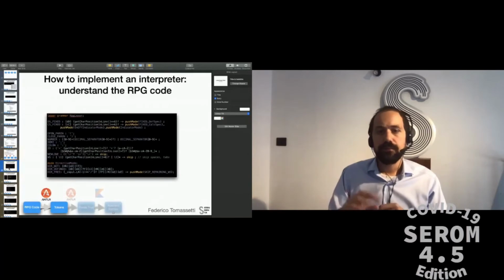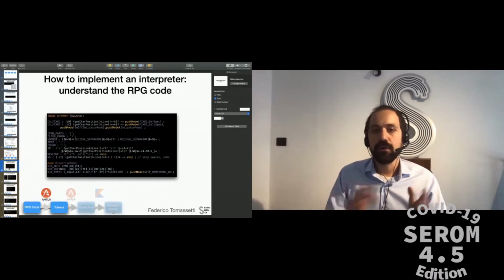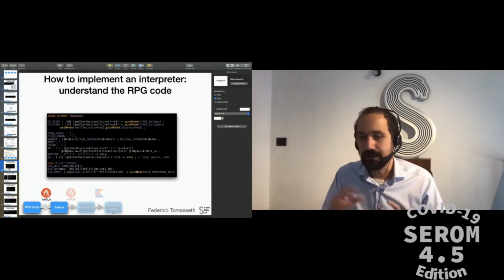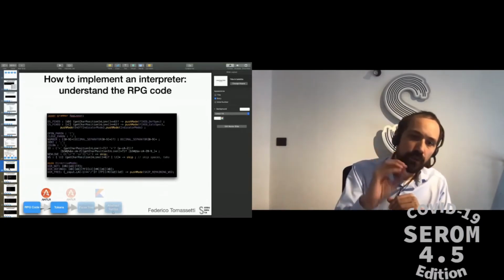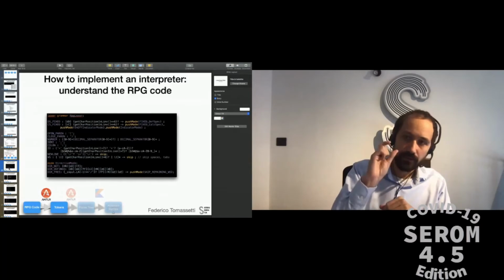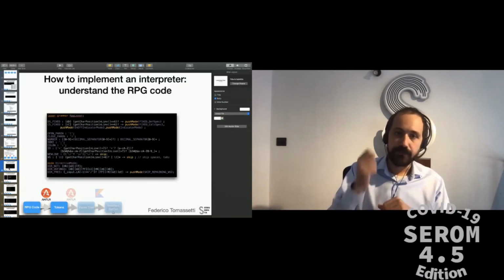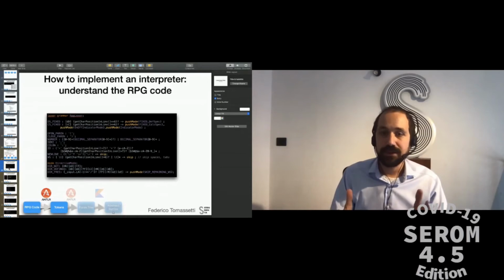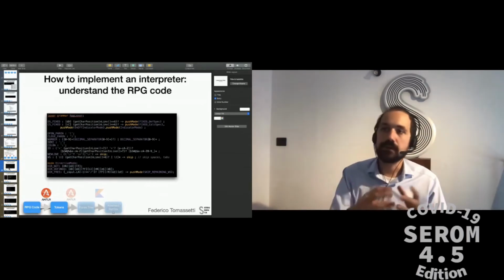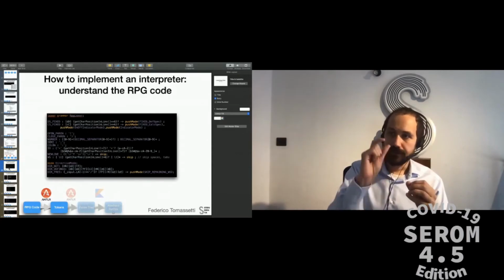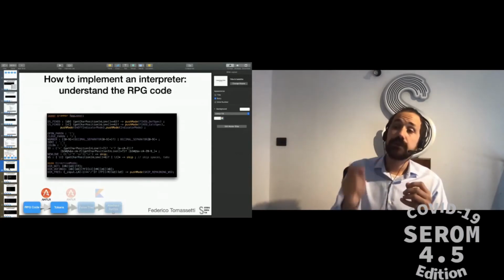So I don't want to go into many details on how to write lexers. Very interesting topic, but there is not the time today. I just want to show you an example of the lexer for RPG to tell you that writing a lexer for a fixed format language is complicated because you need to consider at the same time the content of a certain token, but also its position.